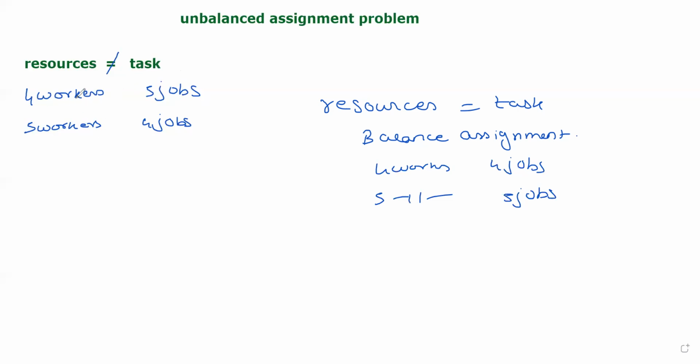assignment problem. 4 वर्कर्स आहेत, 5 जॉब्स आहेत, किंवा मग 5 वर्कर्स आहेत, 4 जॉब्स आहेत, हे काय झालं? अनबॅलन्स्ड असाइनमेंट प्रॉब्लेम्स. ओके, these are called as unbalanced assignment problems. Now how to solve them? To solve this, we'll have to convert the unbalanced problem